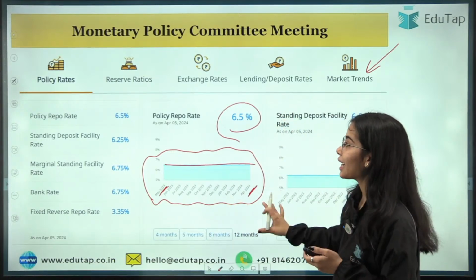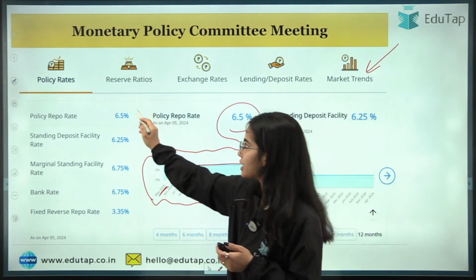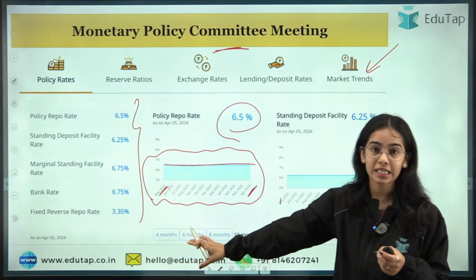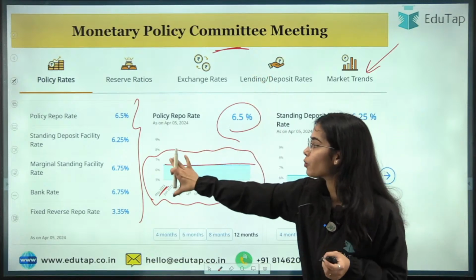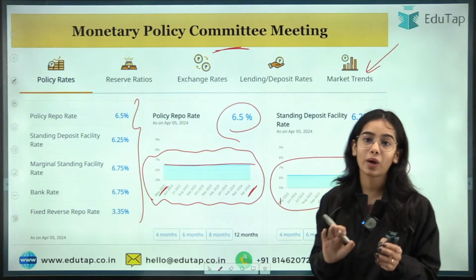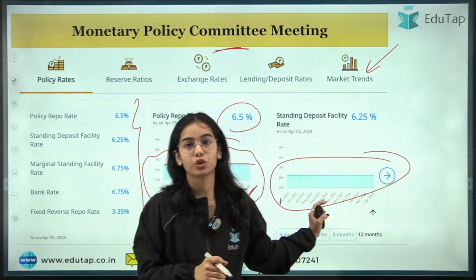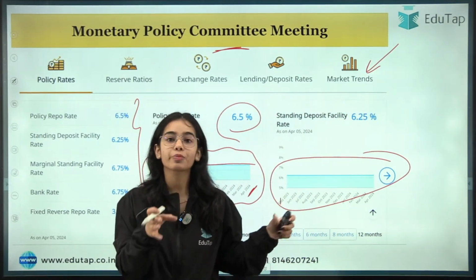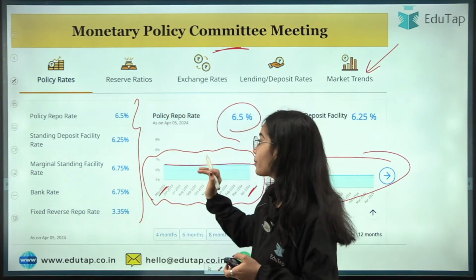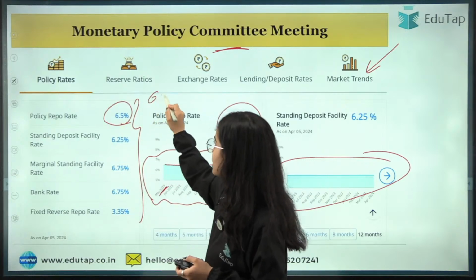So this is the idea, that here you can see the policy rates. If you go to the home page of the new website, you can see the policy rates, as well as what change has been brought in these rates in the past 1 year. So the fluctuation will be shown also. So this is more analytical. The new website is showing a more analytical idea. So the policy repo rate is kept at 6.5%.